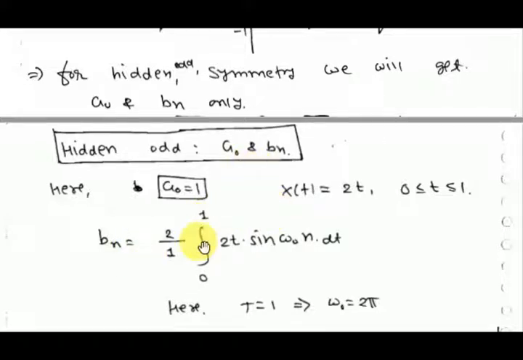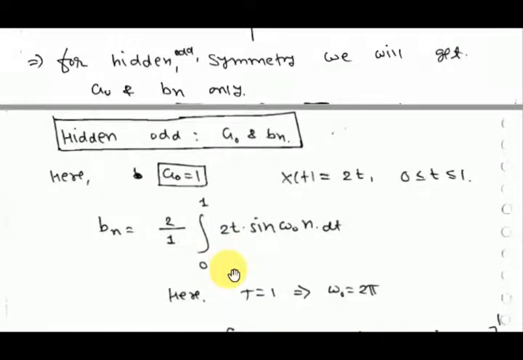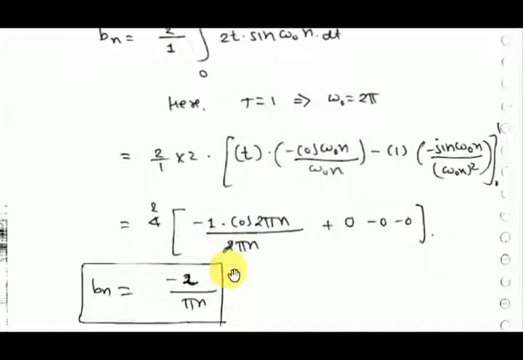So an will be 0. What is bn? 2 by T times the integral. You have to find it using that same formula, and you can get it.